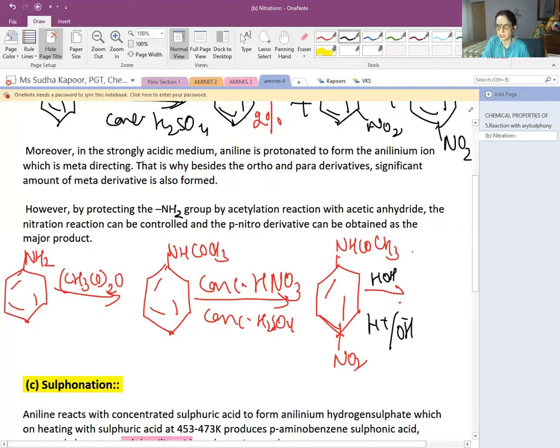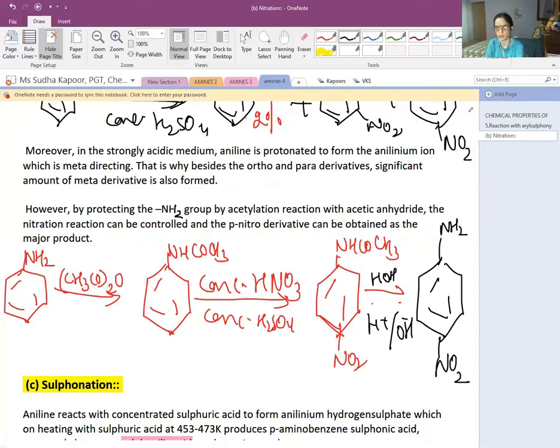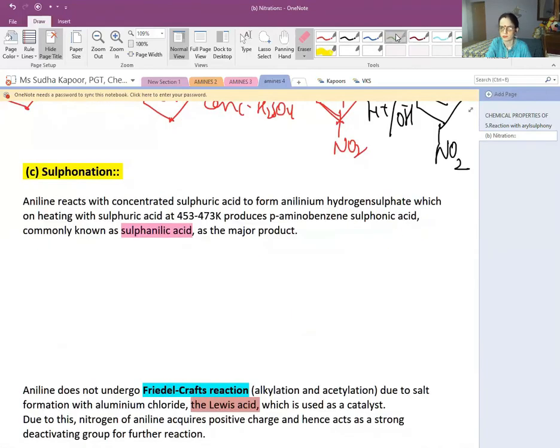As soon as the hydrolysis is completed, we will be getting the product NH2 and NO2 at the para position, which is para-nitroaniline. So the protection, that is NHCOCH3, can result in making the product separately. Otherwise, the NH2 group is highly activating, so it can result in all three products in case of nitration, or in case of bromination, 2,4,6-tribromoaniline. So protection gives us another view of obtaining the products.